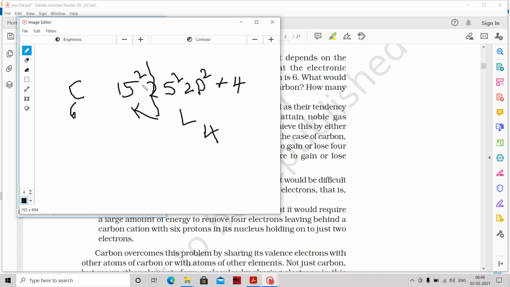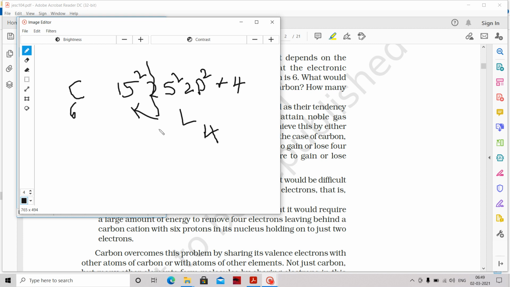And 8 plus 2, total 10. Clear? So it gets the neon configuration, so it is stable. So now the carbon requires 4 more electrons. That means it can form 4 bonds with 4 different atoms. Each can give 1 electron to the carbon, or each can share 1 electron with the carbon. Then it can form 4 bonds.